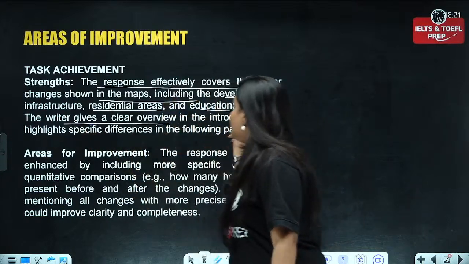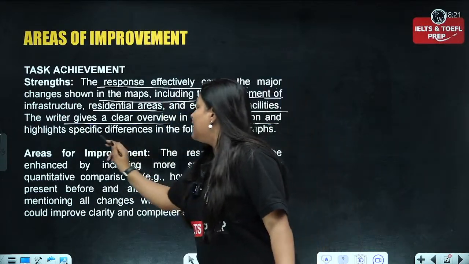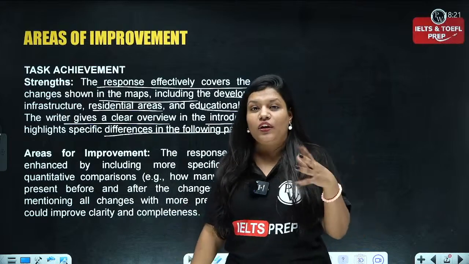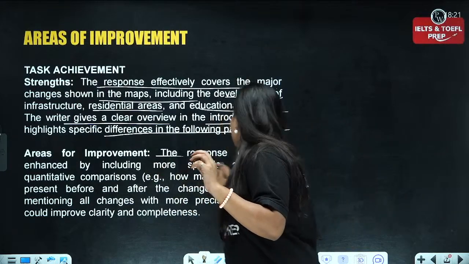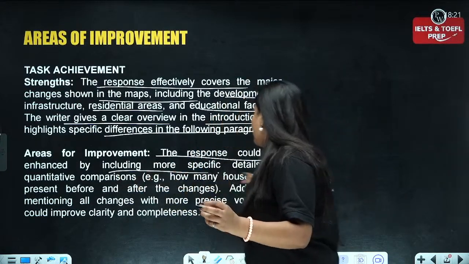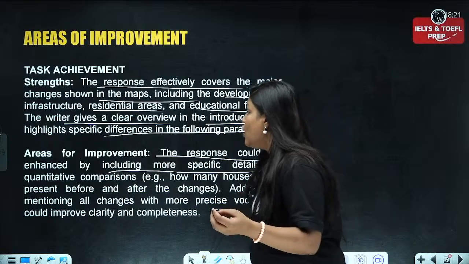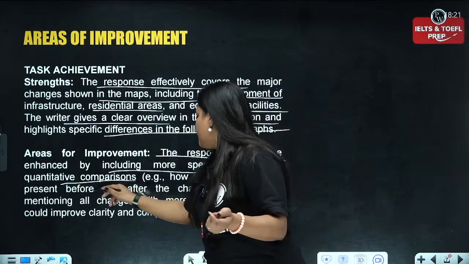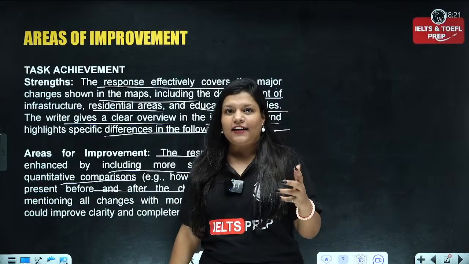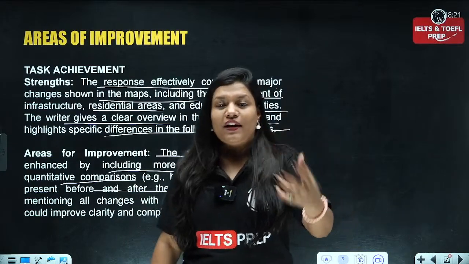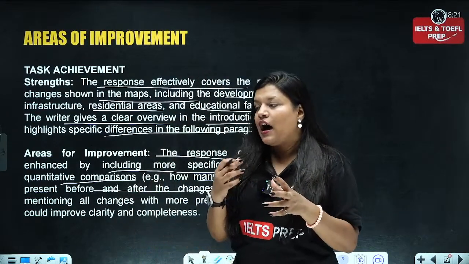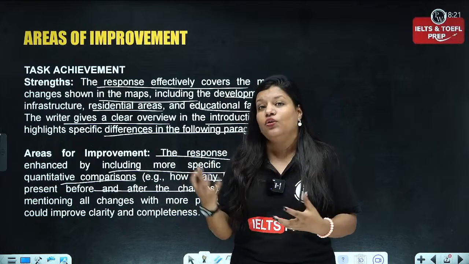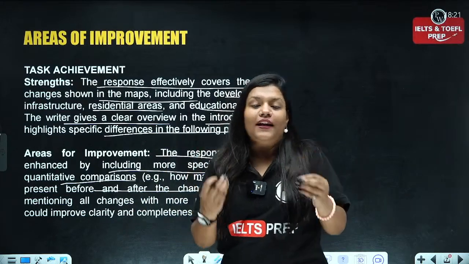The writer gives a clear overview in the introduction and highlights specific differences in the following paragraphs. Now, the response could be enhanced by including more specific details or quantitative comparison. Example, how many houses were present before and after the changes? Exactly. When I say improving your answer, it shows how well you have done the detailing at the time of presenting your response.